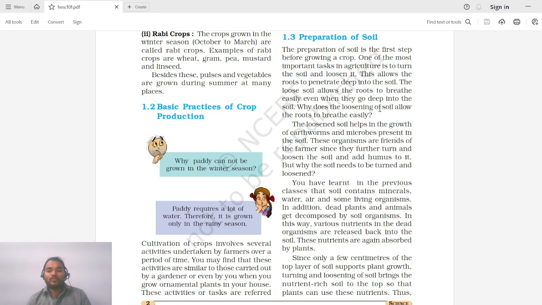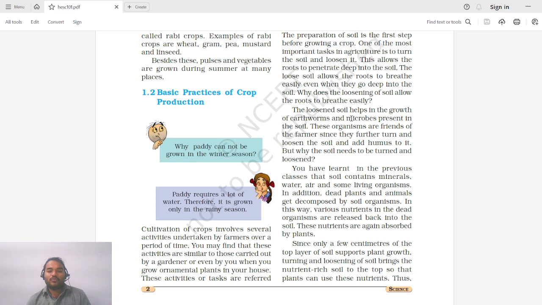Why does the loosening of soil allow the roots to breathe easily? You may have a question: why, after loosening, will the soil get easy to breathe? The loosened soil helps in the growth of earthworms and microbes present in the soil. These organisms are friends of the farmer, since the farmer turns and loosens the soil and adds humus to it. But why does the soil need to be turned and loosened?